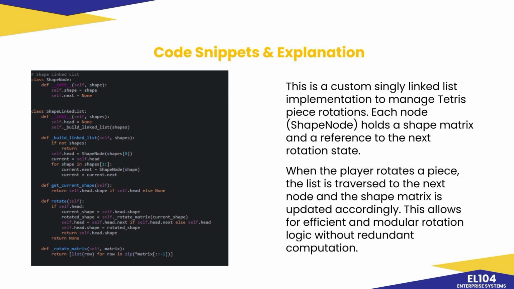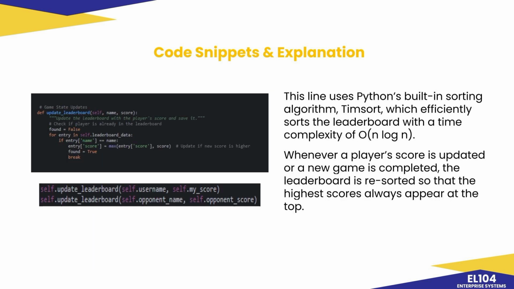And why is this efficient? Because this structure avoids recalculating or reconstructing piece shapes on every rotation. Instead, it stores each state once and simply changes the reference, which is a constant time operation. And the linked list approach also makes it easy to extend or modify how rotations work, supporting special pieces or custom behaviors if desired. So the next code snippet is the sorting algorithm.